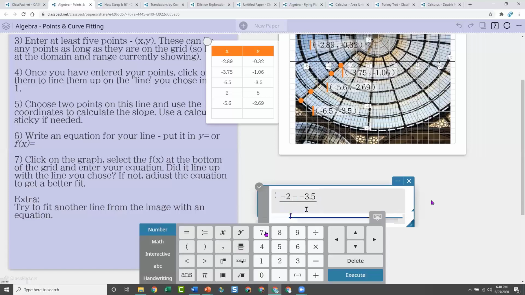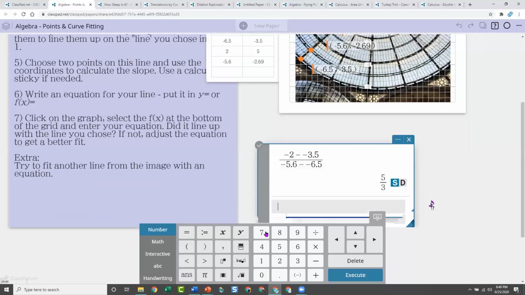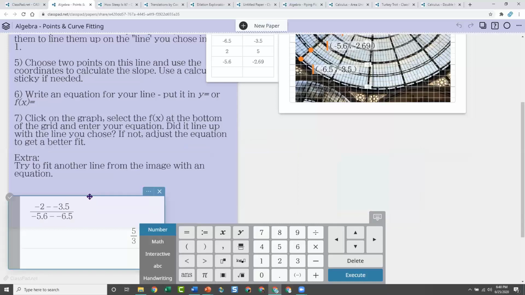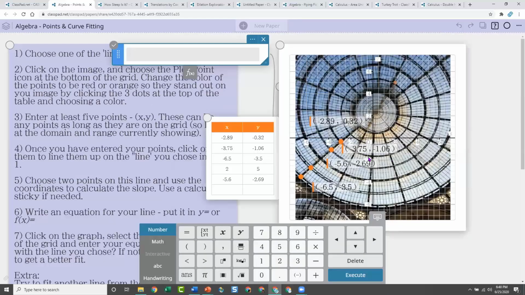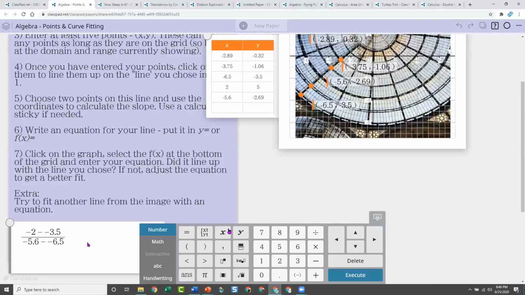There we go. And it was negative 5.6 minus negative 6.5. All right, so the slope of this is, and so I'm in my account, so it's going to do my standard notation or my decimal, so I could use either one. Obviously, I'm going to use 5/3 because I like my slope to look like a slope. So now I can actually plot a function to line up on this line. See if I can plot it using my point. So I found my slope down here.